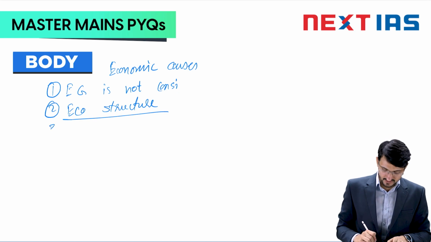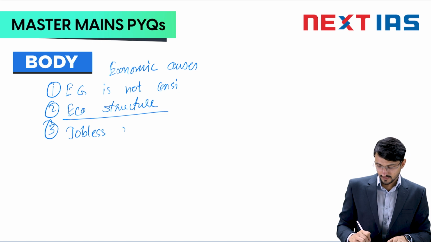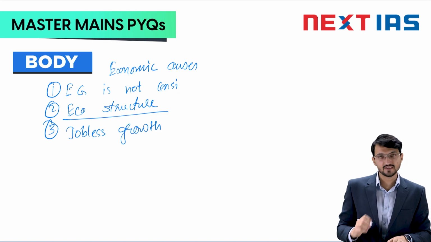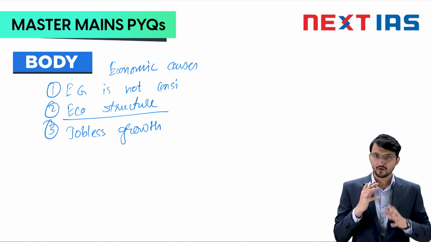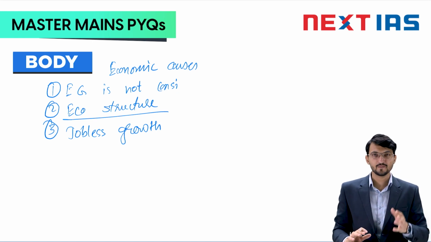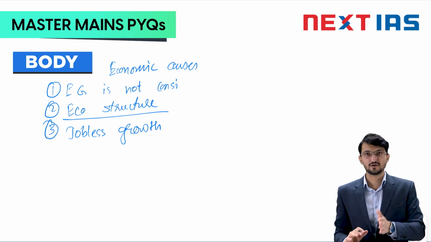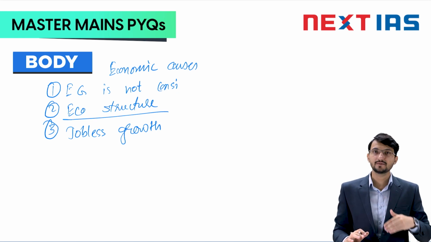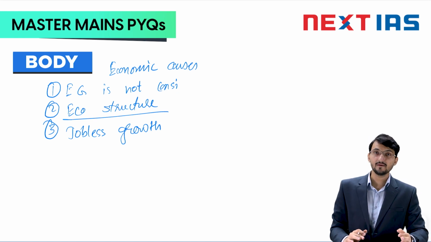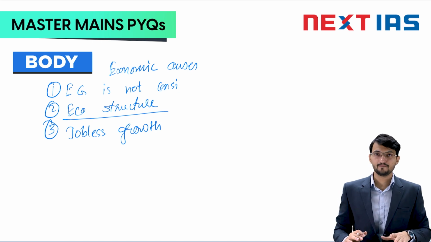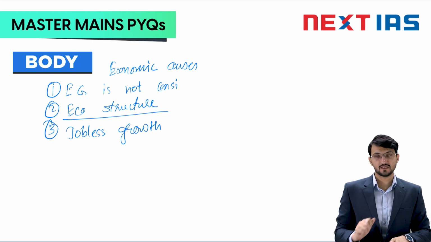After writing economic structure, you mention the jobless growth. So what is happening in jobless growth? This is nothing but an extension of economic structure. Because of the absence of a manufacturing sector and the sudden movement from the agriculture sector to the service sector, there has been jobless growth. A large part of the economy has grown, but there are no jobs. Secondly, the jobs which are available, the majority of them are informal sector jobs.